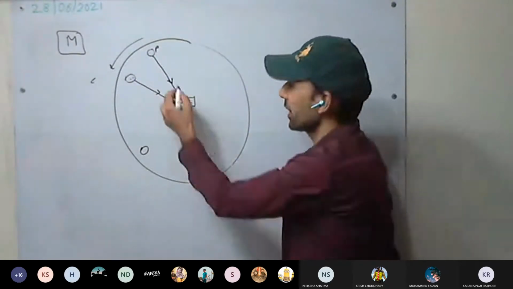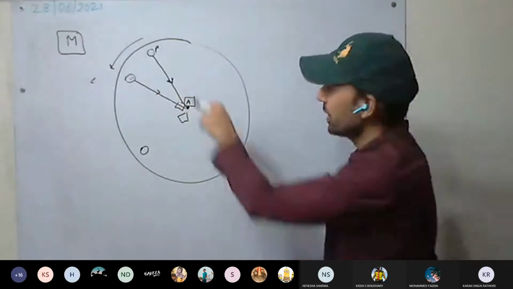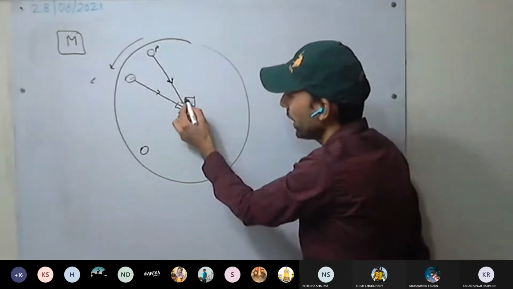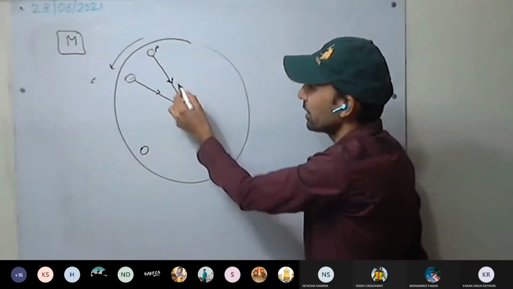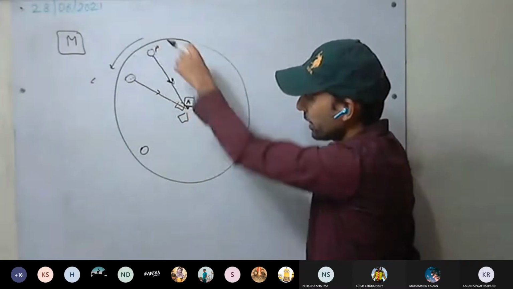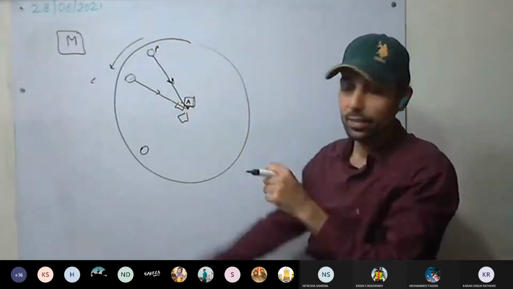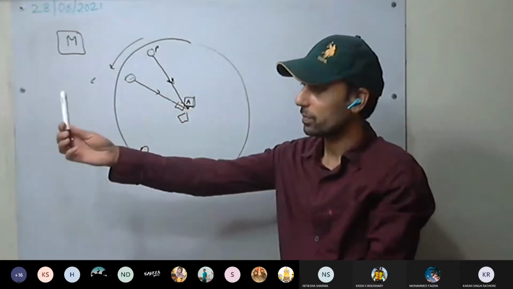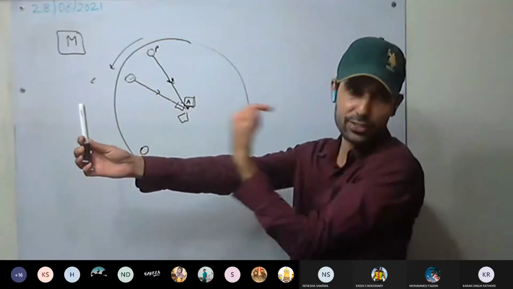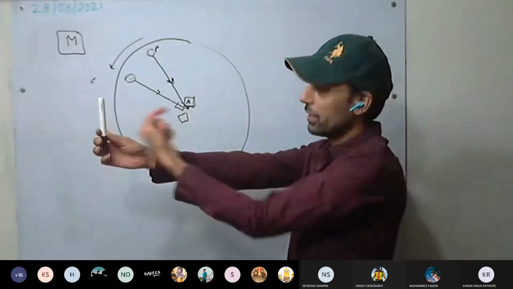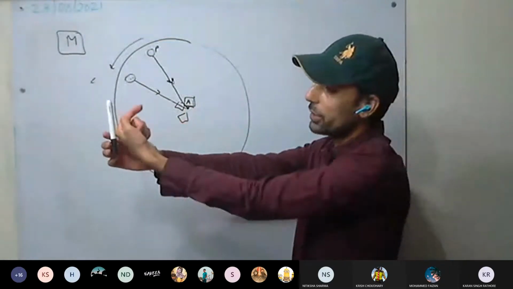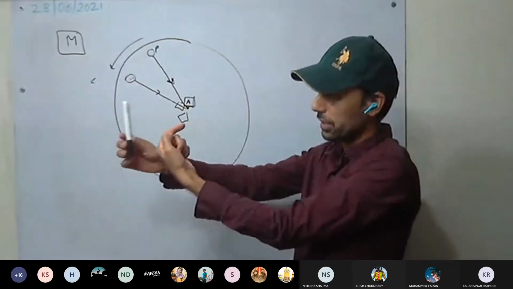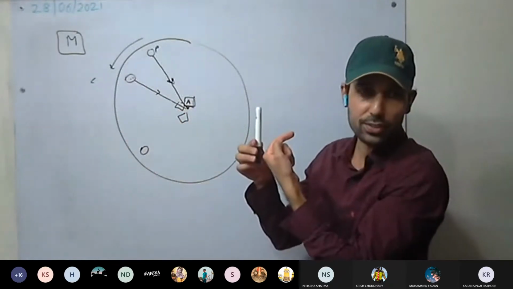You can see tension in the string is acting. So A is going to say that there is some force acting inward. If this is the stone, now there is a force in this direction. If a force is acting in this direction, this body should move in this direction, yes or no?